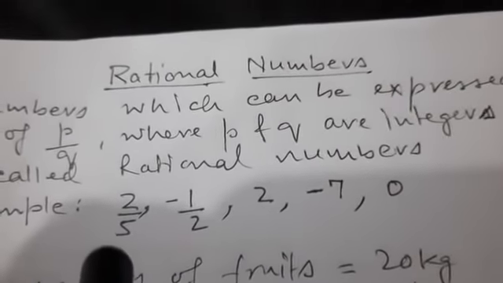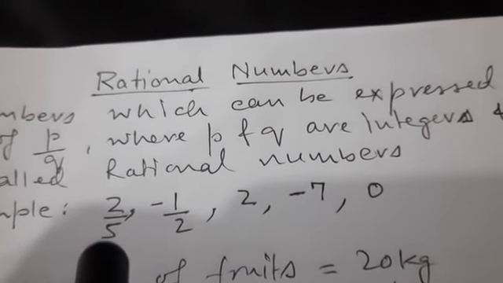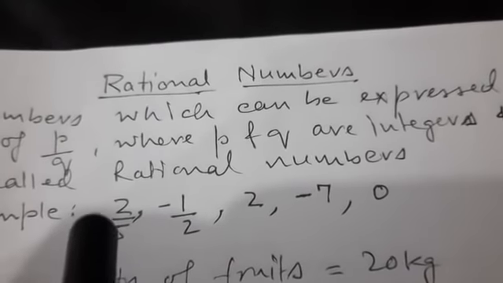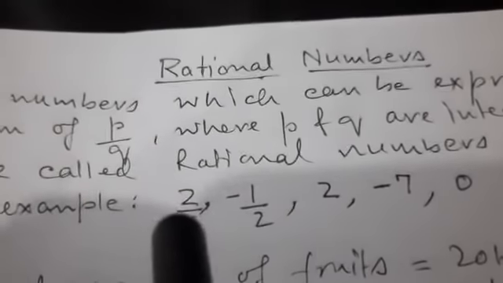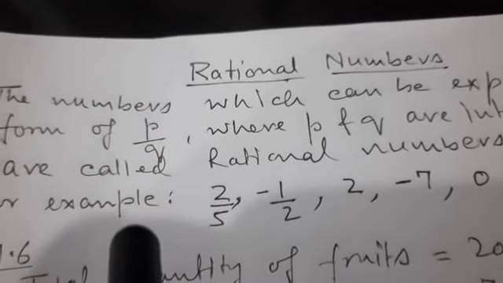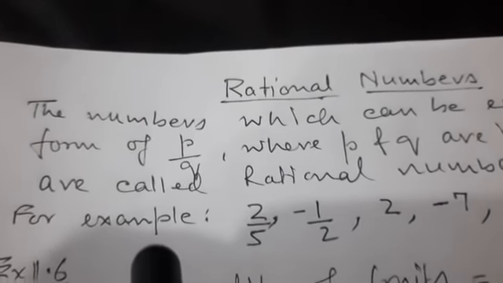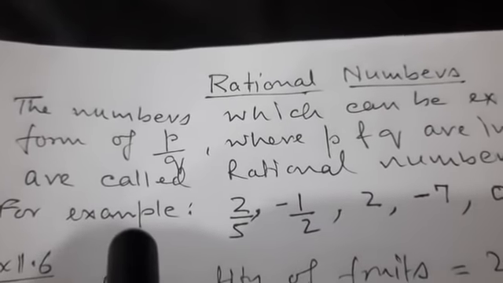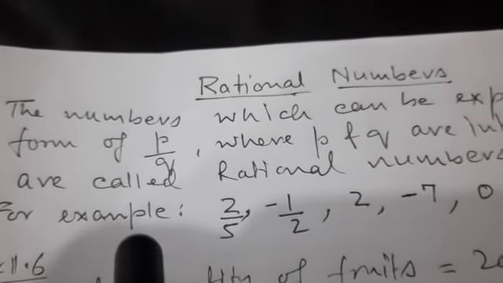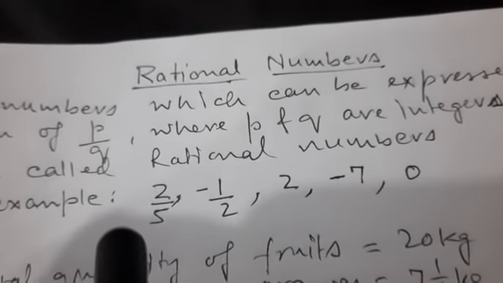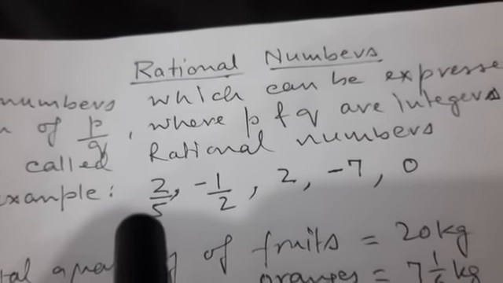Now here in this chapter, few topics you already have studied in previous classes, and a few topics, advanced topics, you will study in class 9 in detail. So we will be taking up only problems on rational numbers in this chapter.